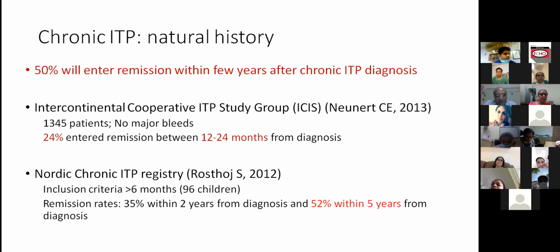And 50% of even your chronic ITPs will go into remission. The point to be driven home is that the majority of patients, even in chronic ITP, improve. Twenty percent will go into chronicity, and even in those 20%, as time goes, more and more patients will improve. Like Sunil said, usually they go to multiple doctors, and the last doctor they end up with will be happy because by then the platelets had to improve. It is basically the natural history, but the credit goes to the last doctor who is treating. This is registry data which shows that up to 50% usually improve anyway within four to five years. Next slide.